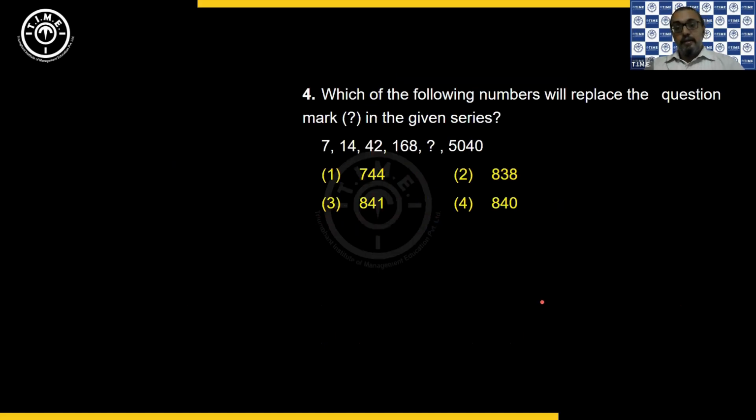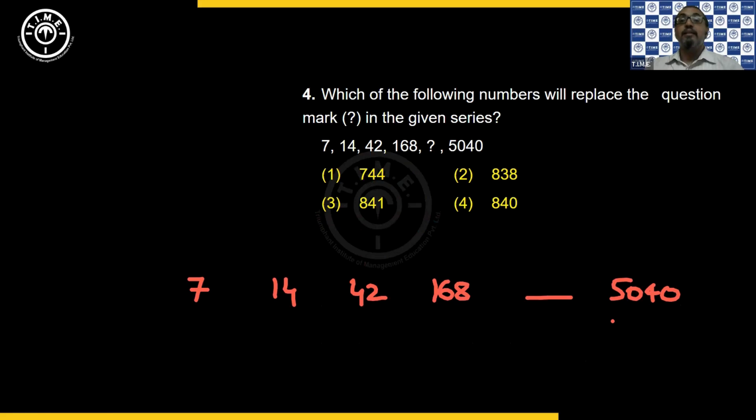Then now it says, which of the following numbers will replace the question mark in the given series? So it's a series question. We have 7, 14, 42, 168, blank, and 5040. Here, as you can see, the numbers are increasing exponentially. Because they are increasing exponentially, I need to use a product. Now, if I use a product, what is the product that I can have?